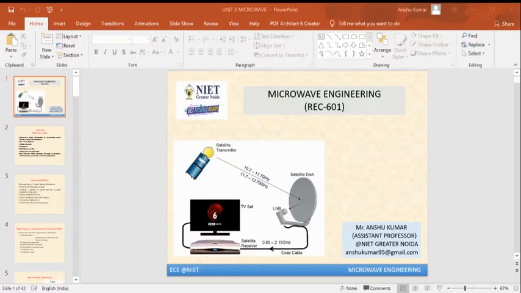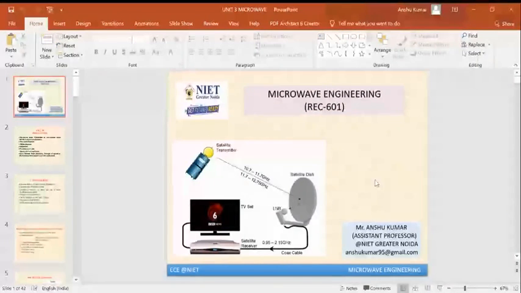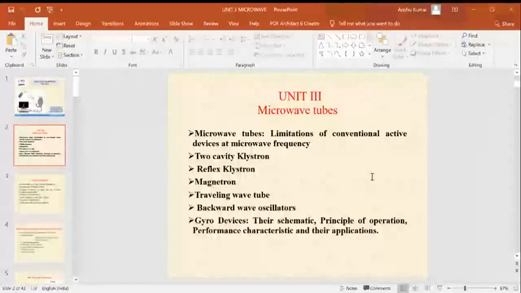I am here to just present the third unit. Unit three, the first topic is limitation of microwave tubes, limitation of conventional active devices at microwave frequency. This is the entire syllabus of microwave tubes. Second, two cavity klystron. Third, reflex klystron, magnetron, traveling wave tube, vacuum oscillator, and gyro devices.